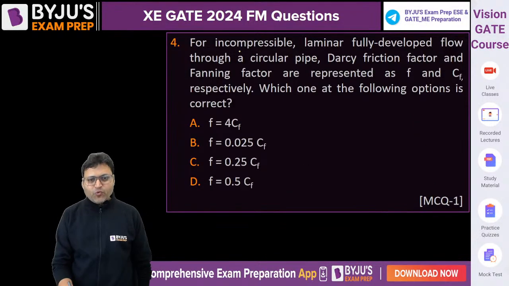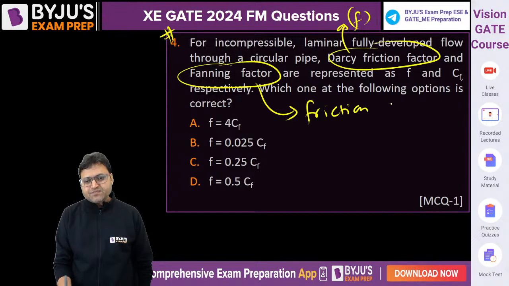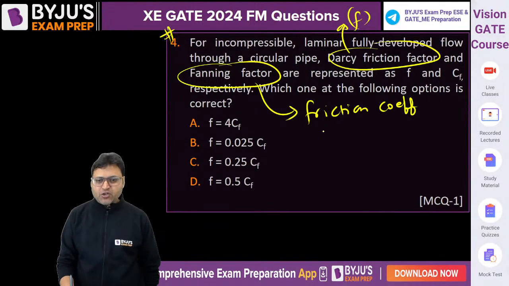The question number 4 was again very simple. For incompressible laminar fully developed flow through a circular pipe, Darcy's friction factor and Fanning friction factor. I have told you multiple times, for Darcy friction factor we use the notation f, and Fanning friction factor is also known as friction coefficient.